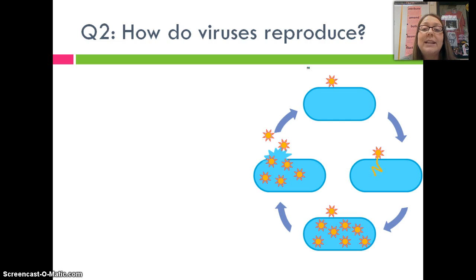And then back. Here's the lytic cycle. So if I write something, you write something. Here we go. So here's our little virus. So let's label this guy. And this is our host cell.